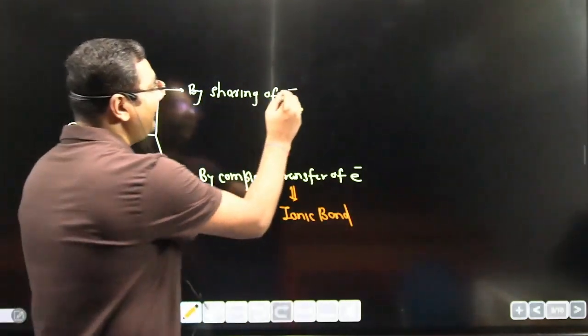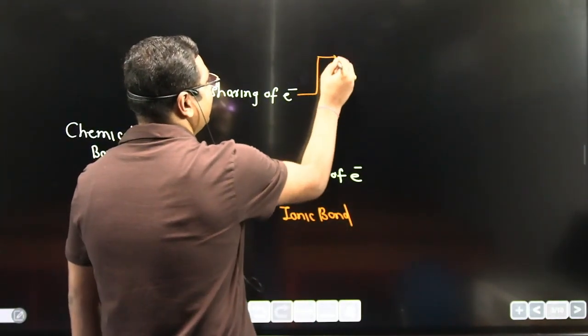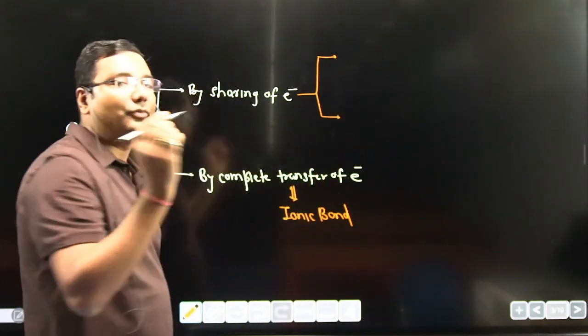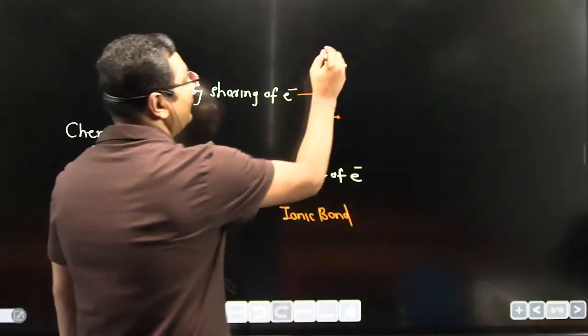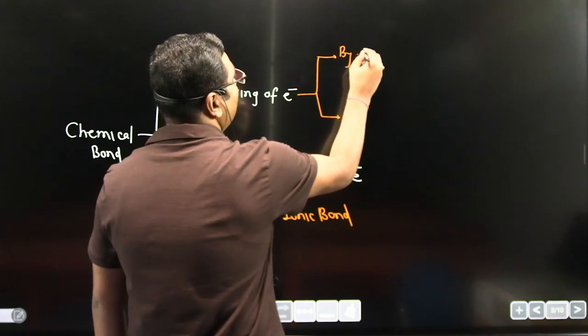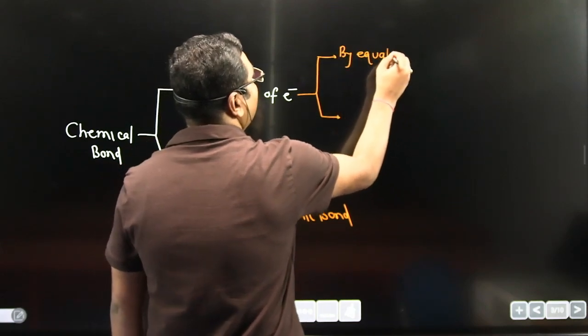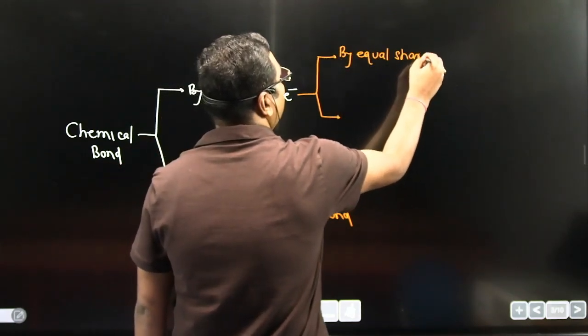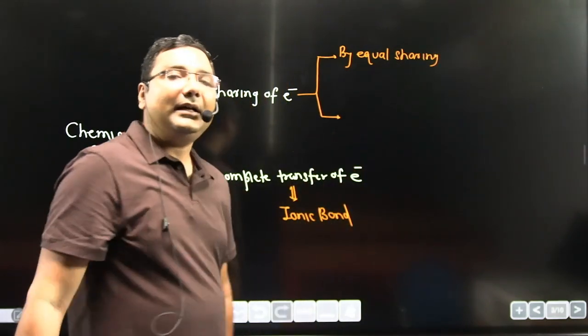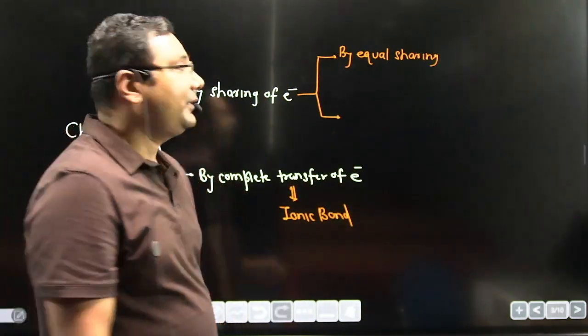And by sharing of electron, you can form bonds in two ways. Sharing can occur in two ways. One is by equal sharing of electron between two atoms, which forms a covalent bond.